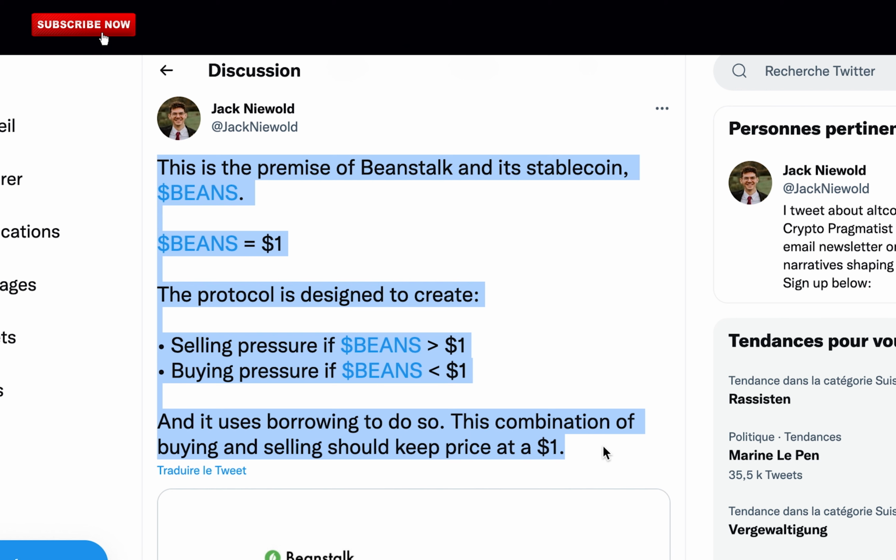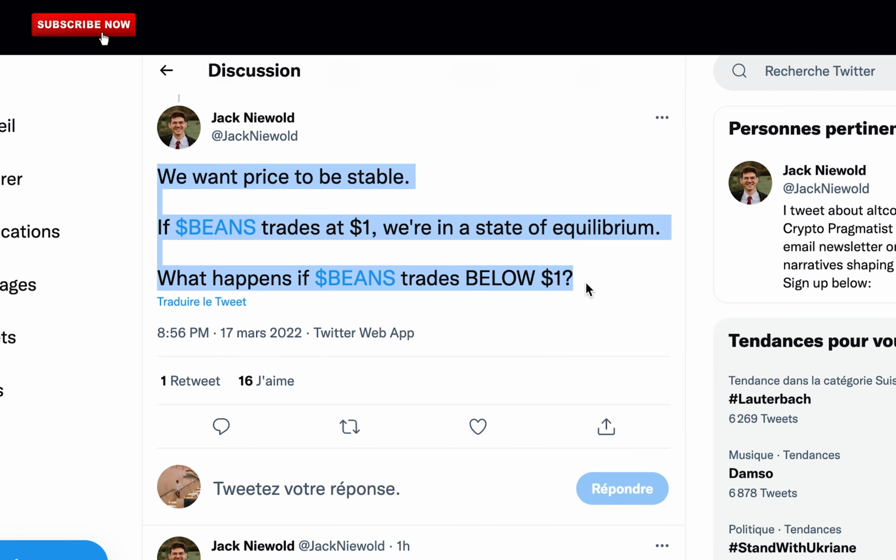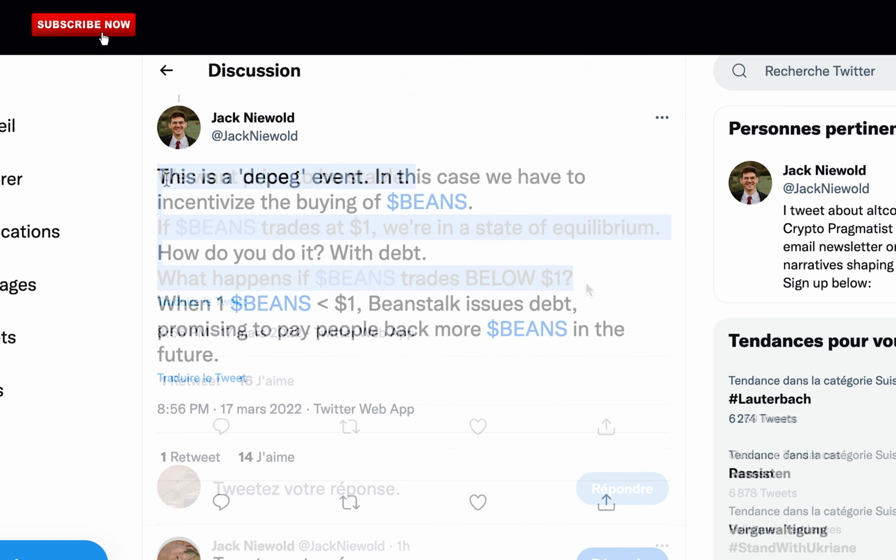Bean equals $1. The protocol is designed to create selling pressure if Bean is above $1, buying pressure if Bean is below $1, and it uses borrowing to do so. This combination of buying and selling should keep price at $1. We want price to be stable. If Bean trades at $1, we're in a state of equilibrium. What happens if Bean trades below $1? This is a depeg event.